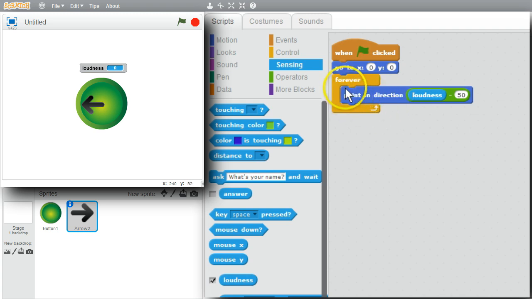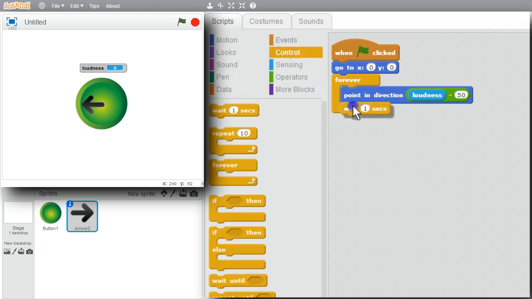This will go too fast. I only want to sample about 20 times a second. Control, wait. If I wait for 1/20th of a second, that's 0.05. That'll sample 20 times a second. Before I can run this, I need a few labels of loudness on the dial.